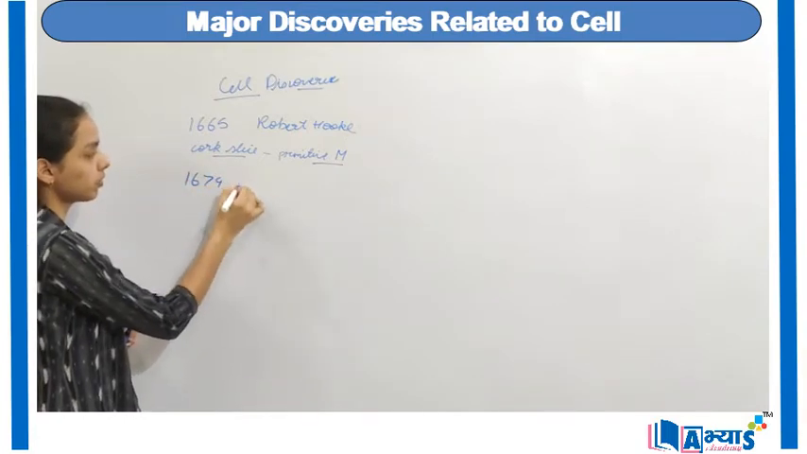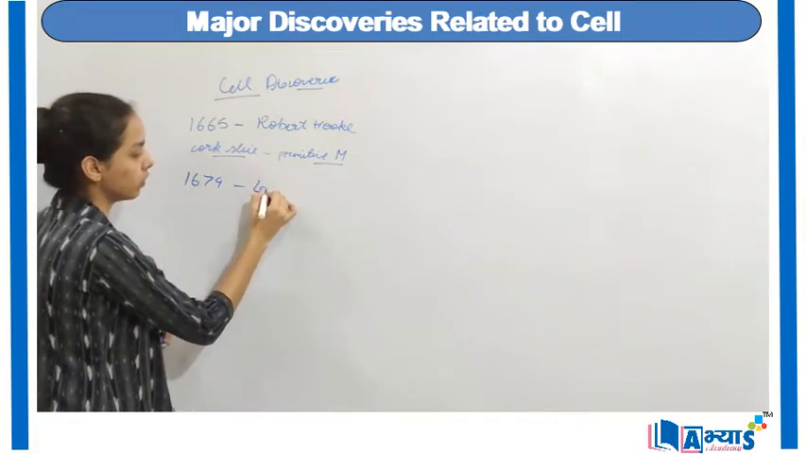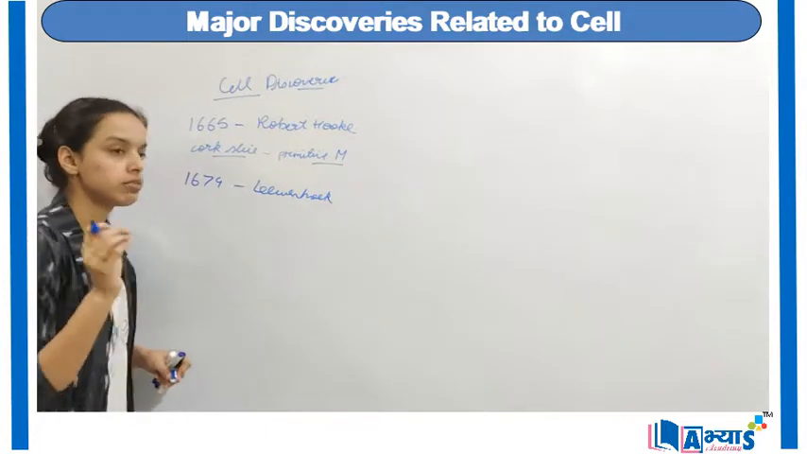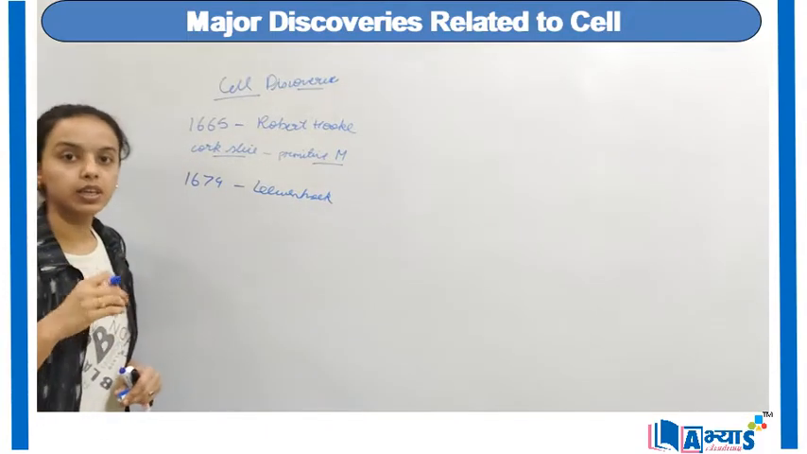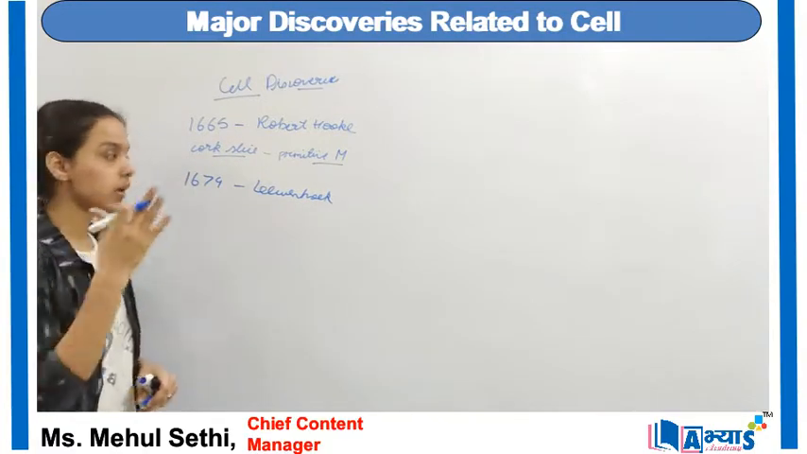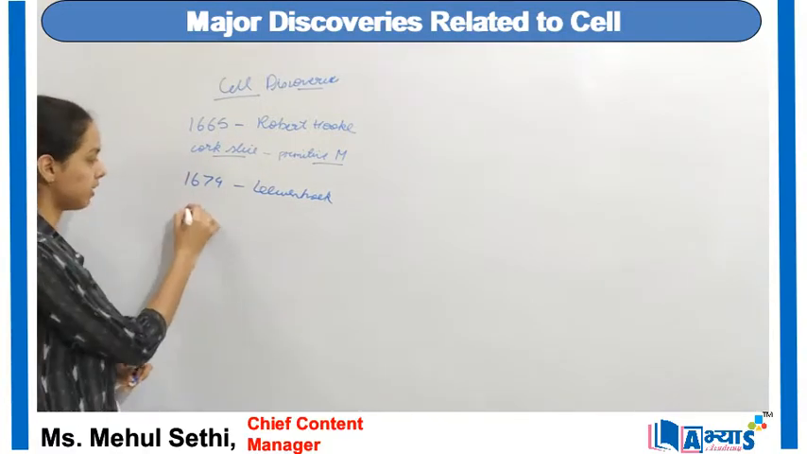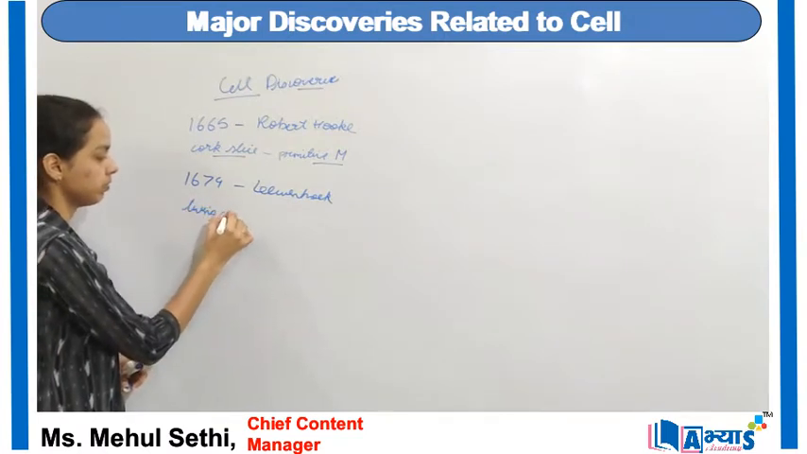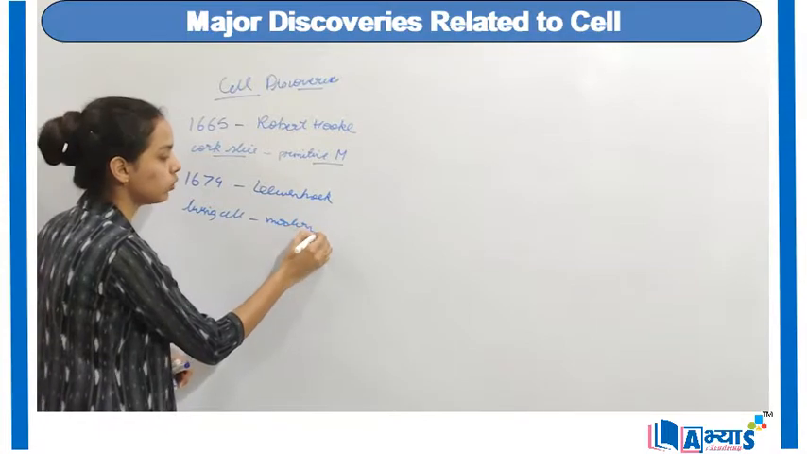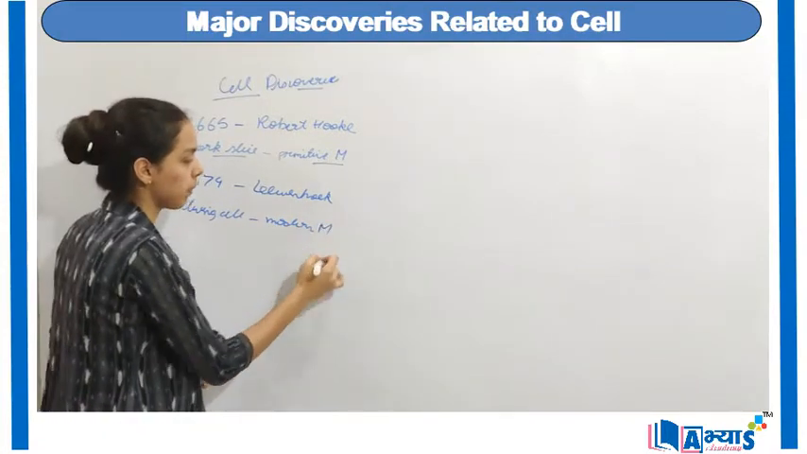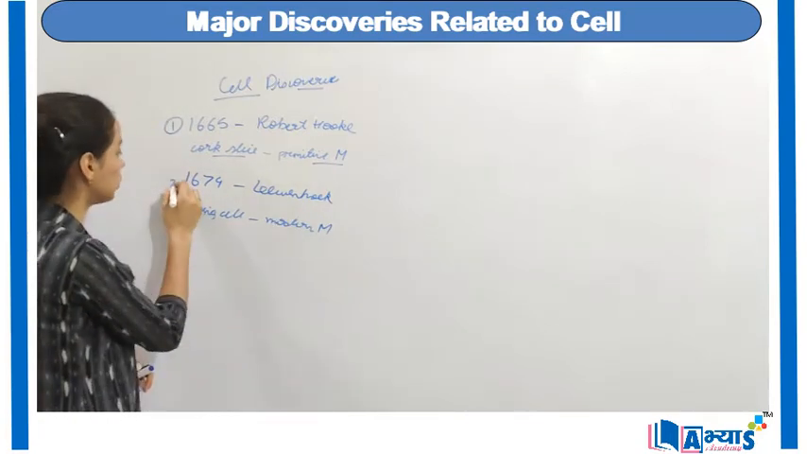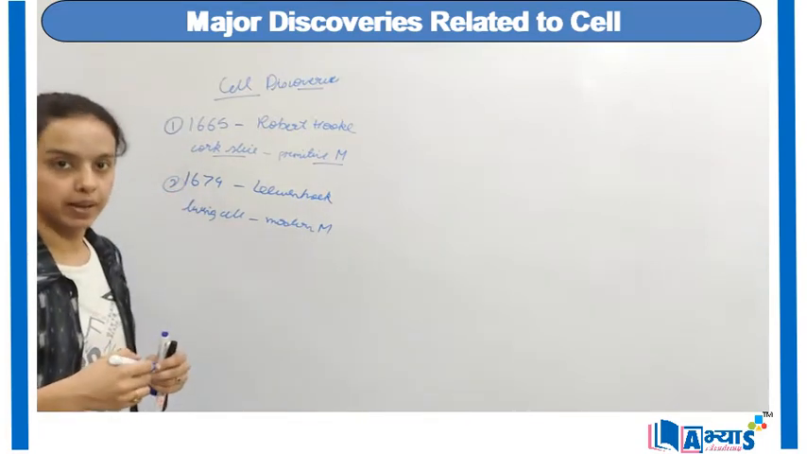1674 by Leeuwenhoek. Leeuwenhoek was the first scientist who discovered the living cells. He discovered the cork cells or the cork slice. Leeuwenhoek discovered the living cells with the help of a modern or a new type of microscope. Hooke used the primitive microscope, while Leeuwenhoek used the modern type of microscope.